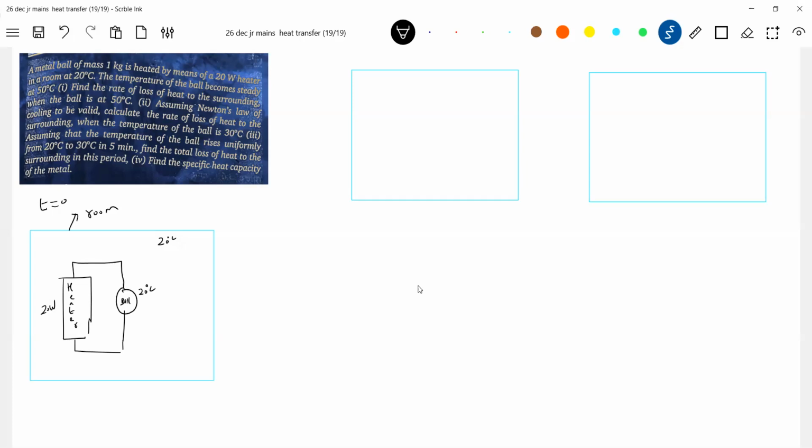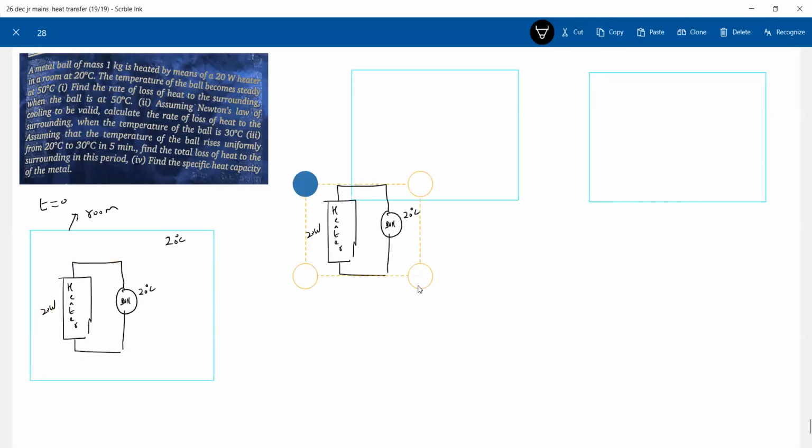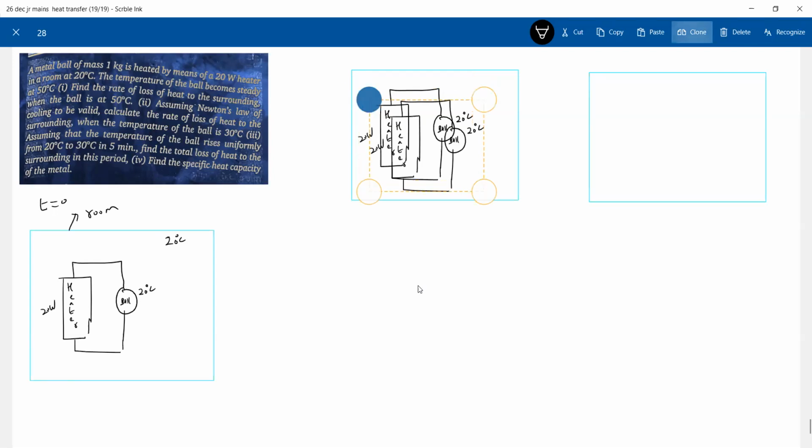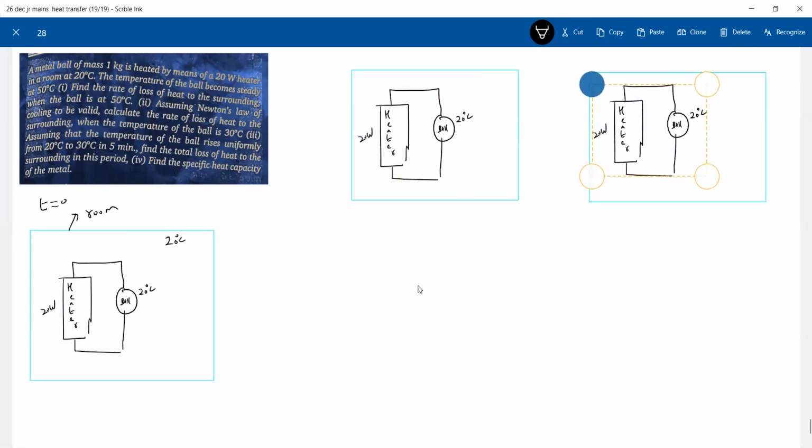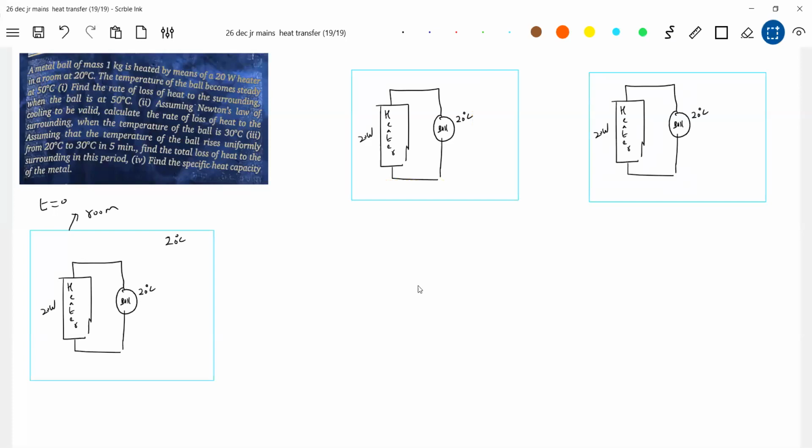Okay, I'll switch on the heater. The ball is heated by means of a 20 watt heater. Mass of ball is 1 kg. The temperature of the ball becomes steady at 50 degrees Celsius. Temperature of the room will be fixed. I have to write it inside. There's a room, no? It's inside that one. So the same heater coil. This is imagination. If you are able to do it, nice. If you can imagine like this, it'll be very easy for you to write expressions. That's why I took help of the diagram.